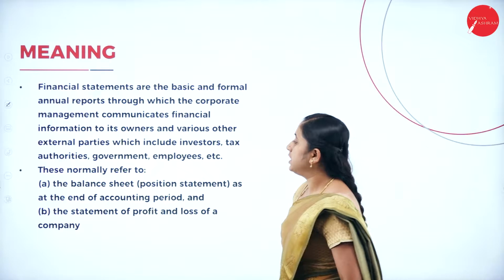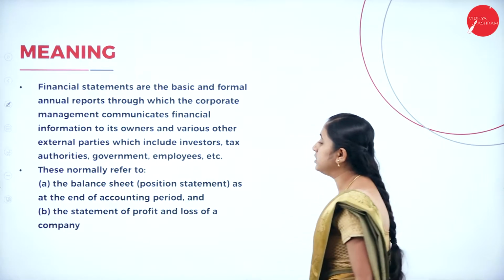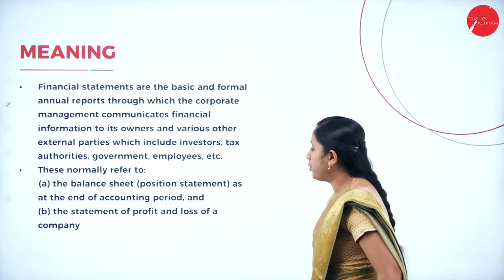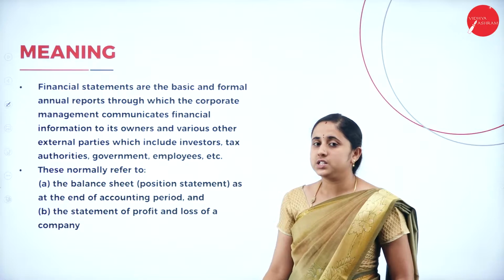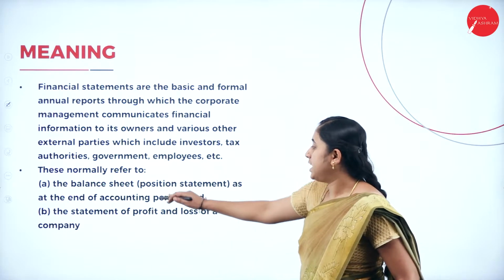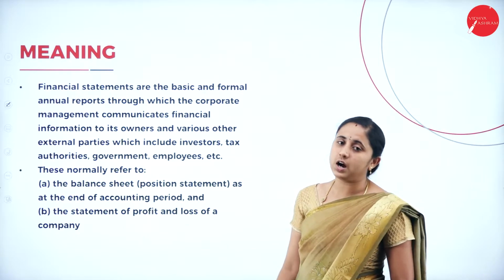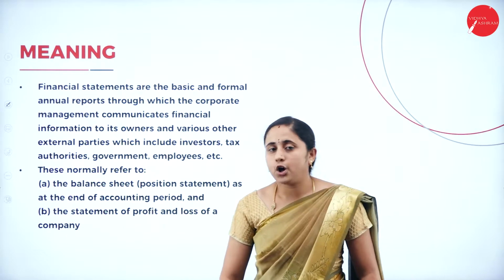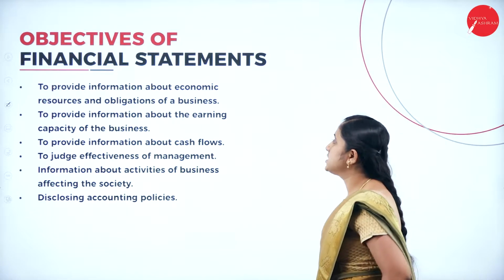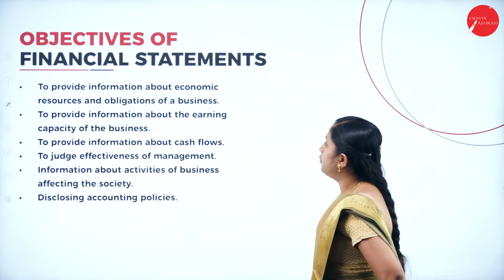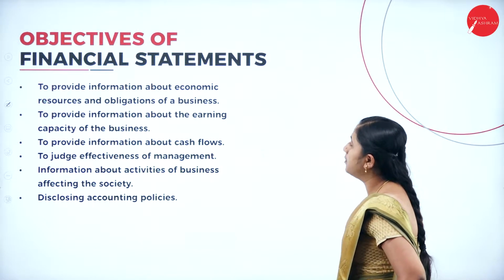Financial accounts include the balance sheet, the position statement as at the end of the accounting period, and the statement of profit and loss of the company. That means the financial accounts of a joint stock company include the balance sheet and profit and loss account. Both of these you are going to prepare at the end of every financial year.